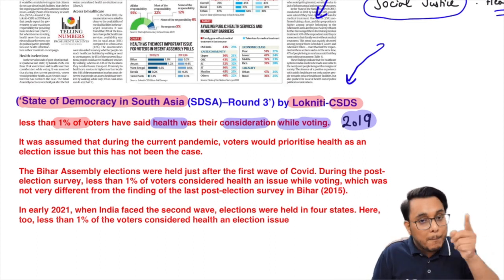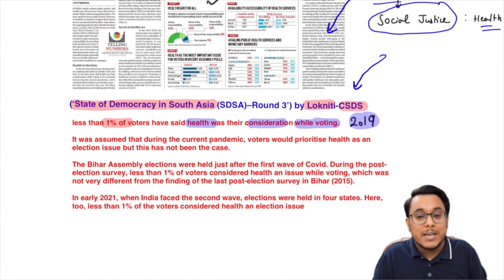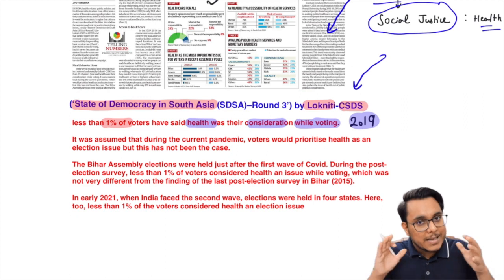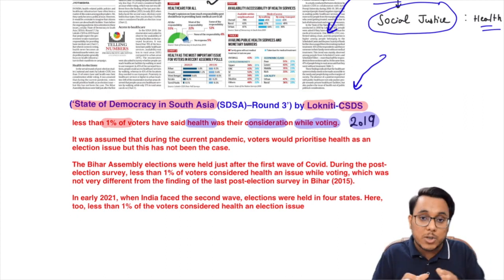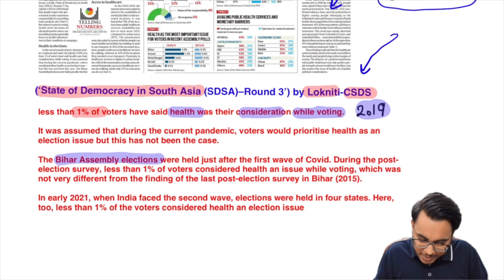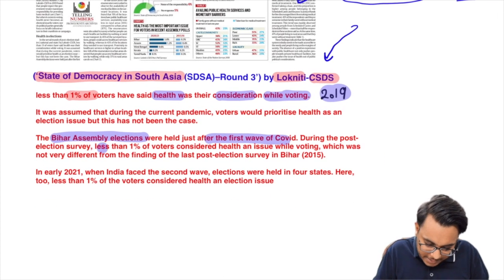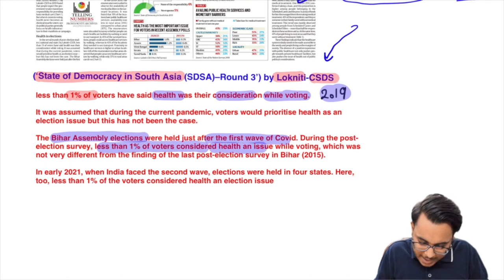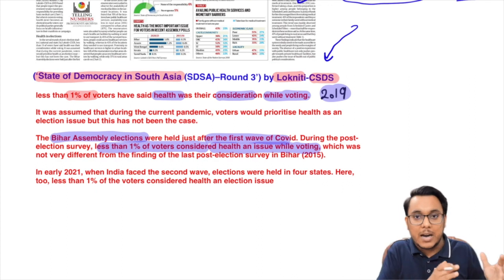But it has been seen that even after the pandemic, the attitudes have not changed. Earlier it was assumed that as the first wave and second wave were so disastrous, people would now give more importance to health. But such a thing has not happened. It has been said that in the Bihar assembly elections, which were held just after the first wave of COVID, less than 1% of voters considered health an issue while voting. So it is not very different from the earlier situations.